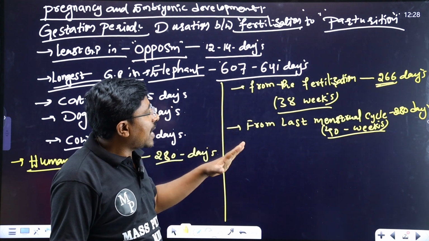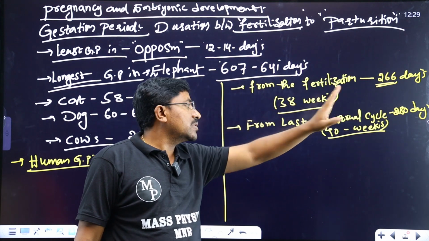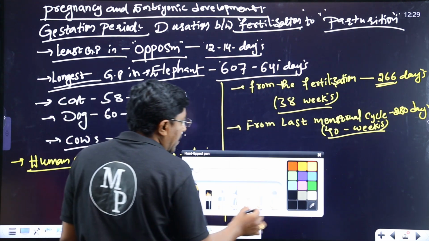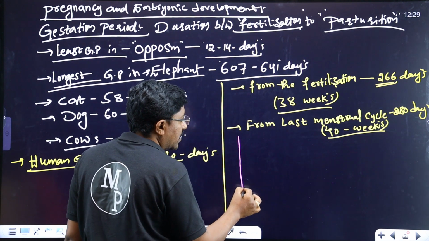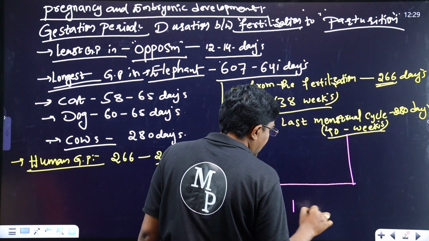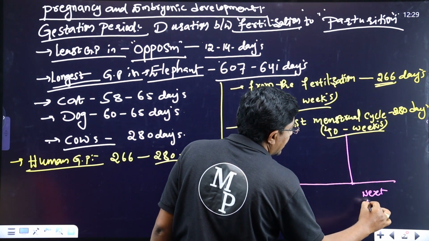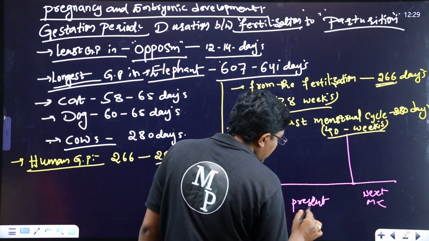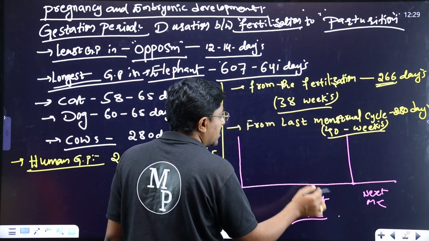See, how can we calculate the human gestation period as 266 days or 280 days? Then how do we identify it? I'll explain to you. For example, this is one menstrual cycle, this is the next menstrual cycle, and this is the present menstrual cycle. In which menstrual cycle does fertilization take place? That is the present menstrual cycle.